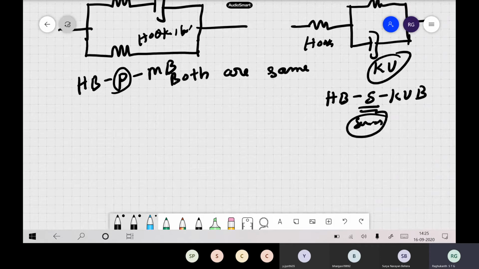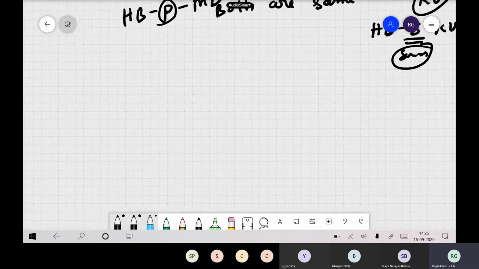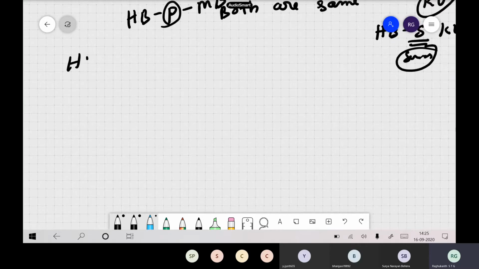Now I think last class we already wrote this one. What was the expression for Zener's body? The first case is the Hooke's body connected in parallel with Maxwell's body.